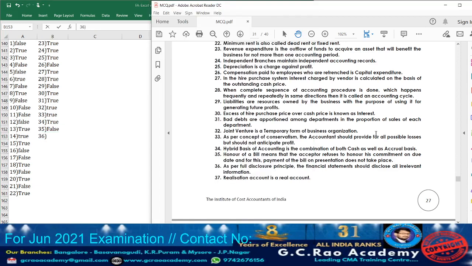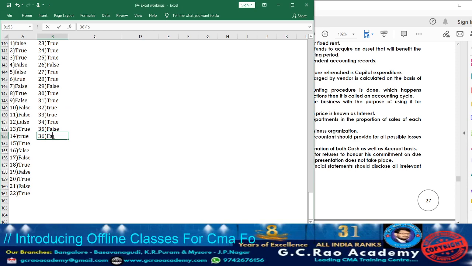Now let us move on to statement 36. What are they telling? As per the full disclosure principle, the financial statement should disclose all irrelevant information. It will be false. As per the full disclosure principle, the financial statement should disclose all the relevant information, not irrelevant. So again, statement 36 will be false.